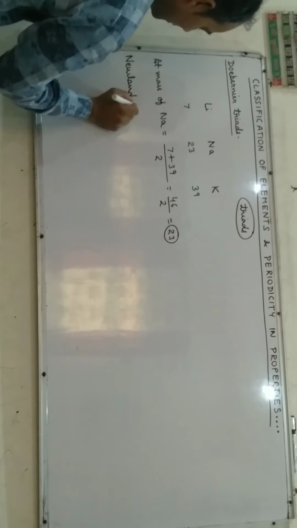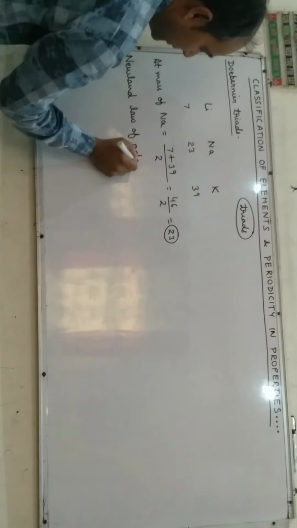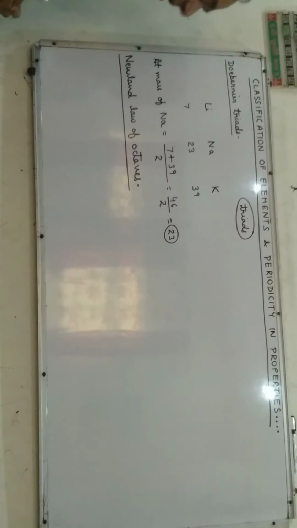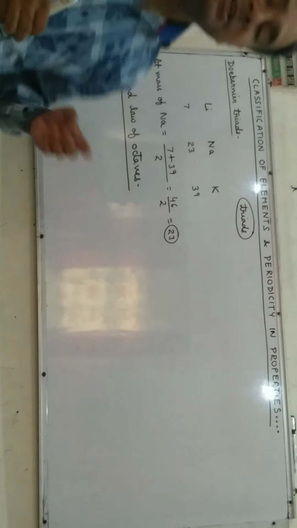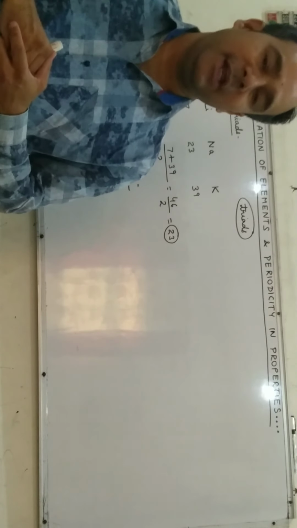Now let us discuss Newlands' law of octaves. According to Newlands' law of octaves, Newlands arranged elements in groups of 8 in increasing order of their atomic masses.